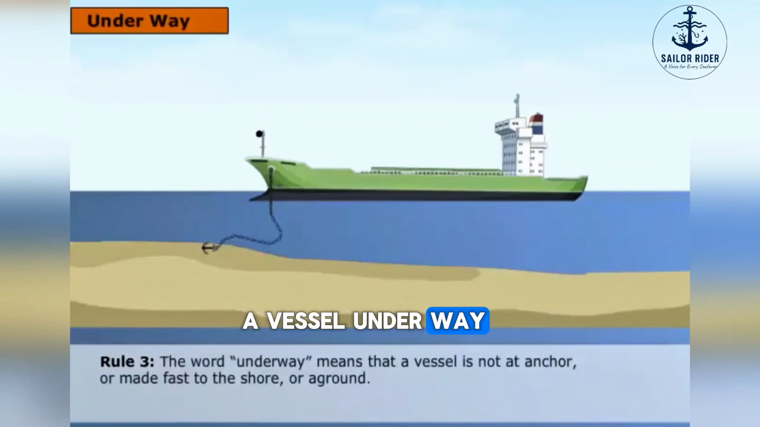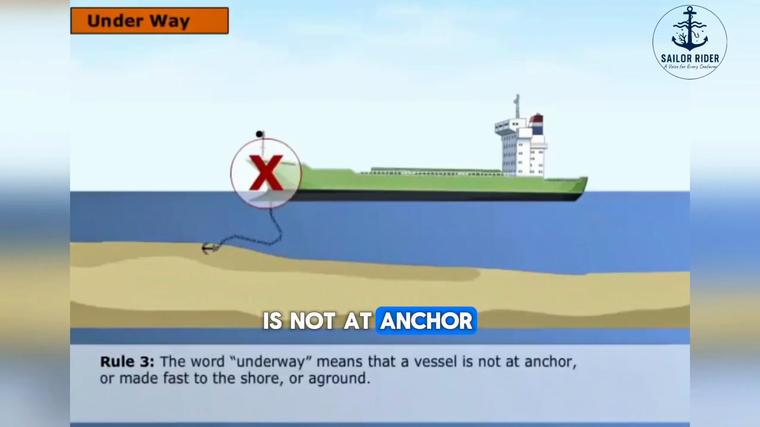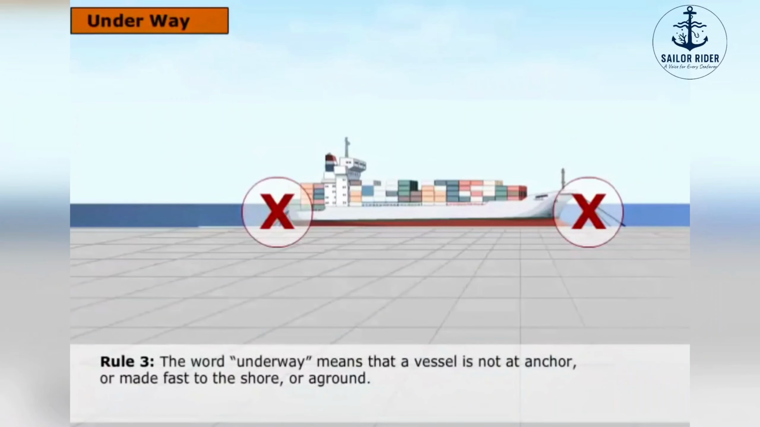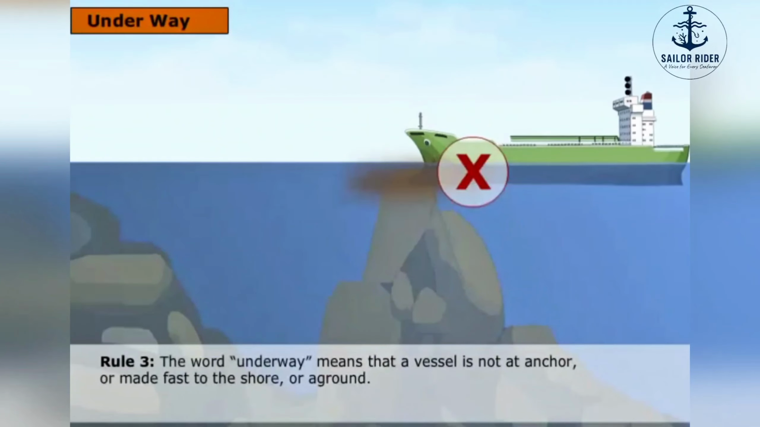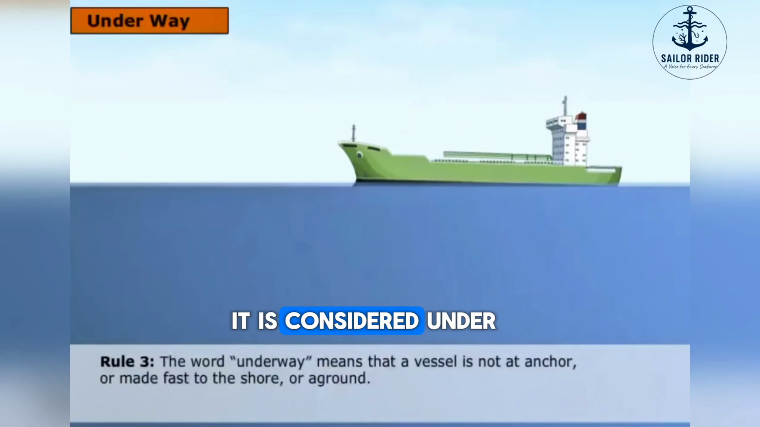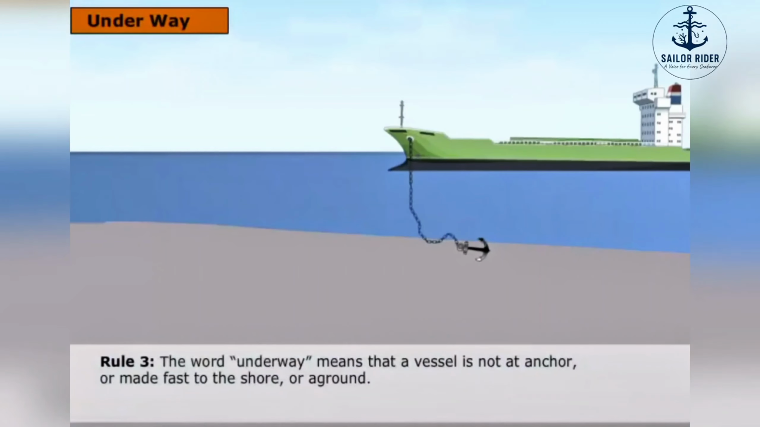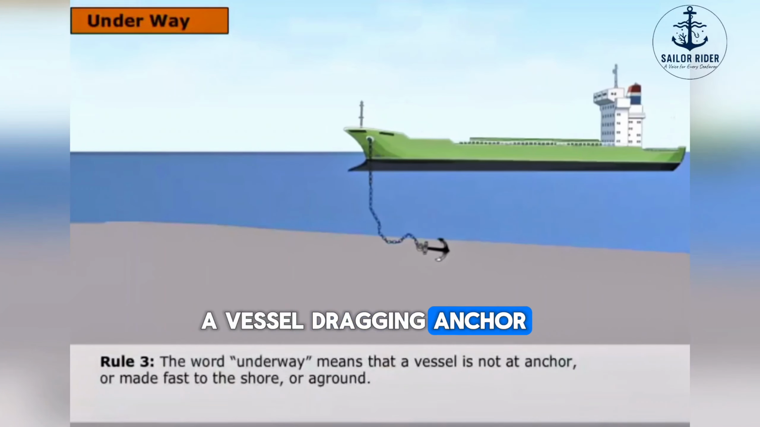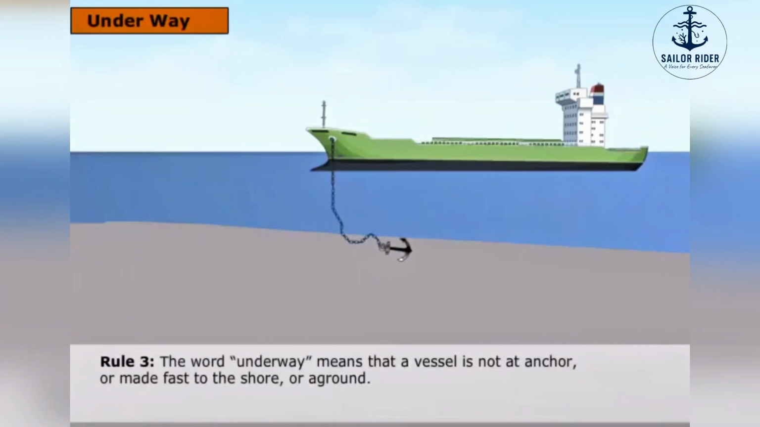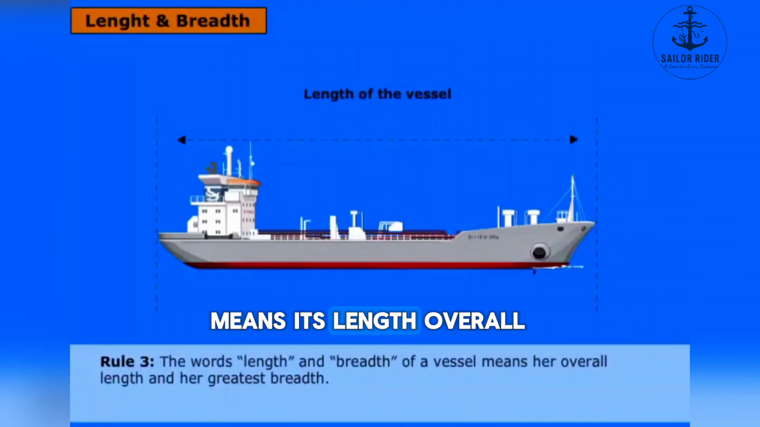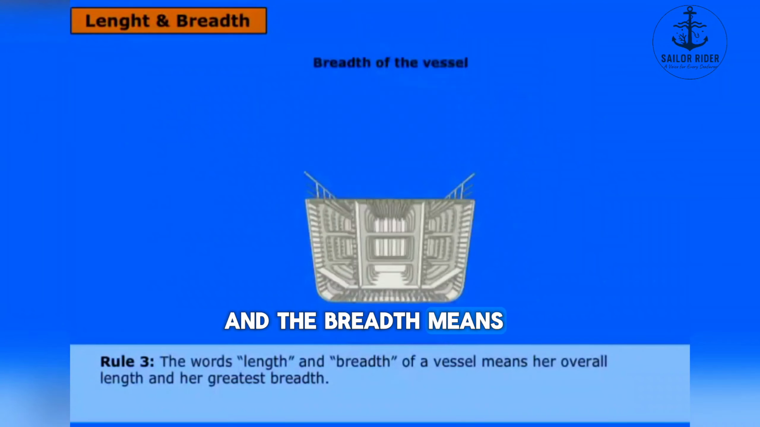A vessel underway means that a vessel is not at anchor. It is not made fast to the shore. It is not aground. It is considered underway when drifting or moving. Similarly, a vessel dragging anchor is considered as underway. In the rules, length of the vessel means its length overall, and the breadth means the extreme breadth.